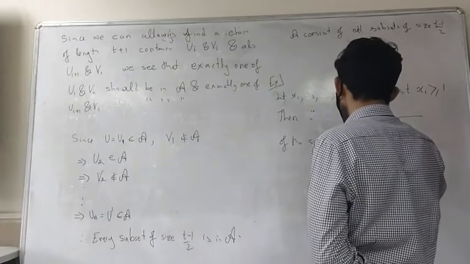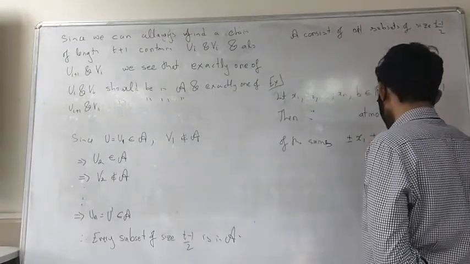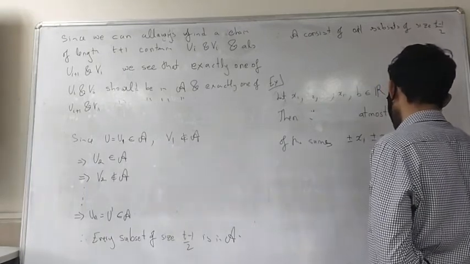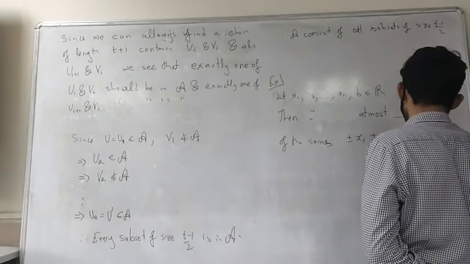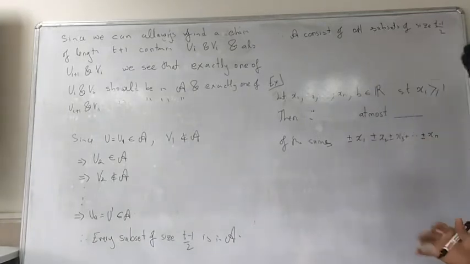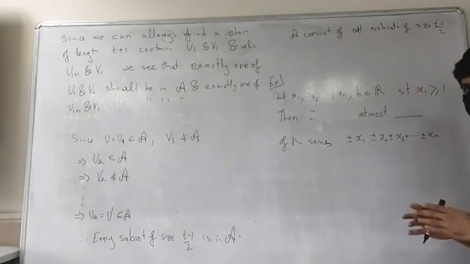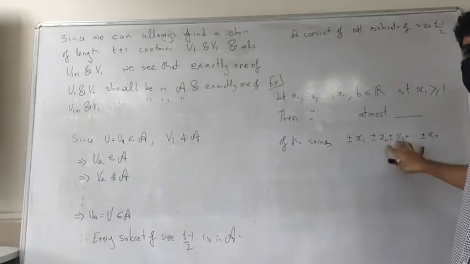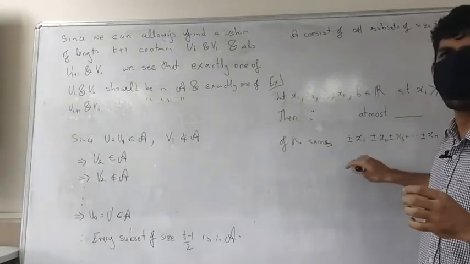You look at all these different types of sums, plus or minus x1, plus or minus x2, plus or minus x3, up to plus or minus xn. You look at all of these. So either you put a plus or a minus. Look at all such things. How many different sums of this type are there?